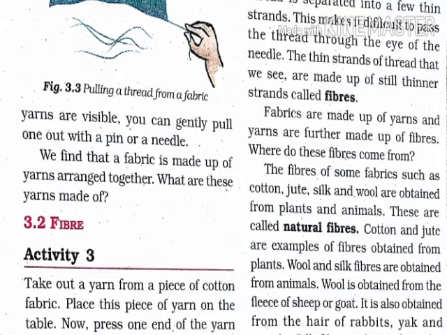Then you will be able to see that small thread, which is called a yarn. You can gently pull one out with a pin or a needle. If you are not able to remove it with your fingers, you can use a pin or a needle to separate one thread from the cloth and remove it.